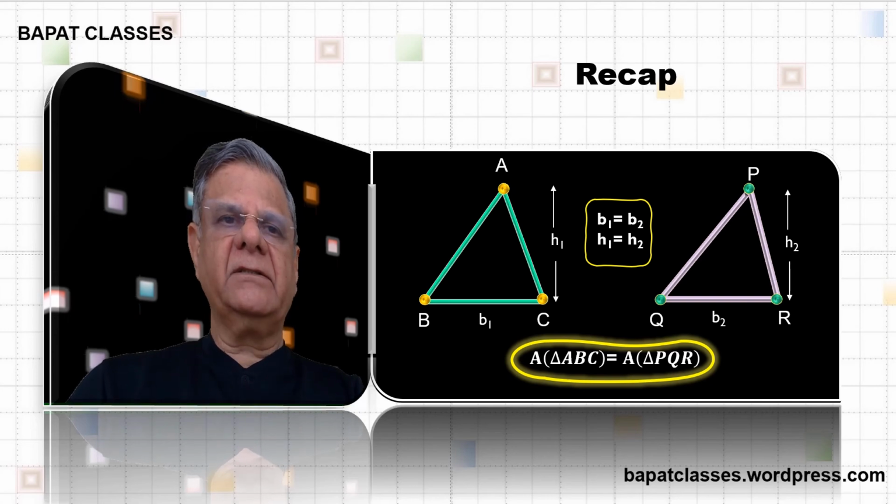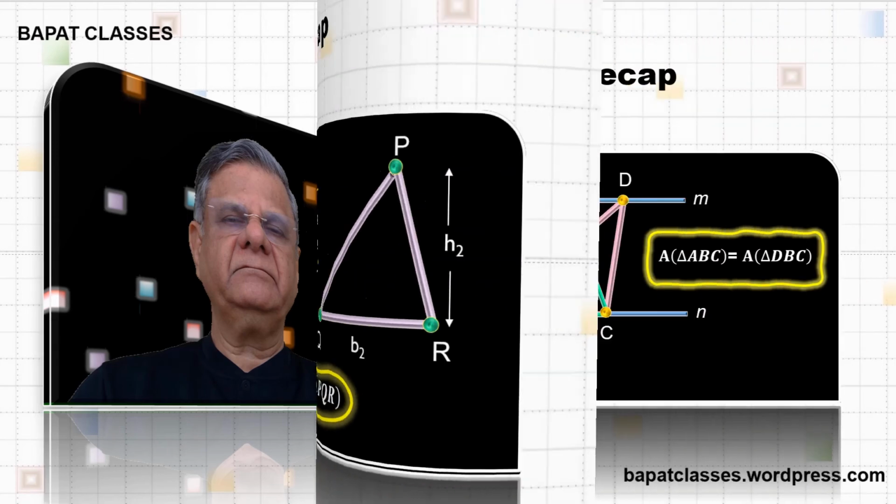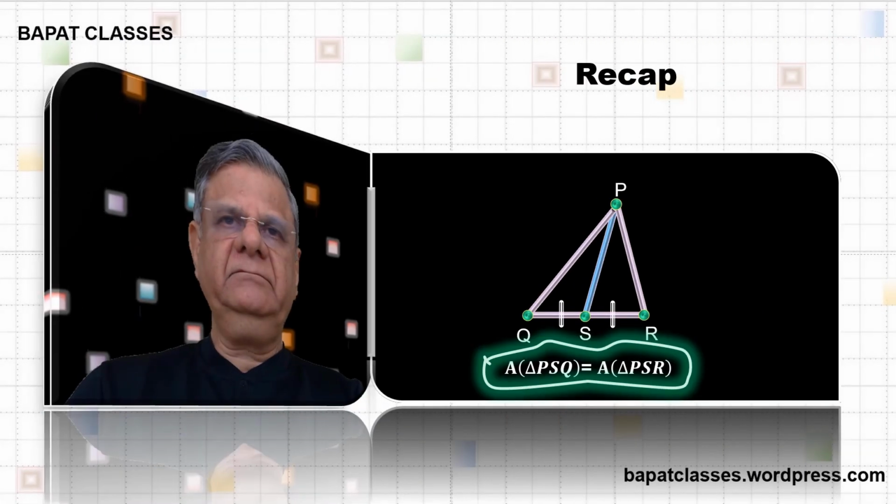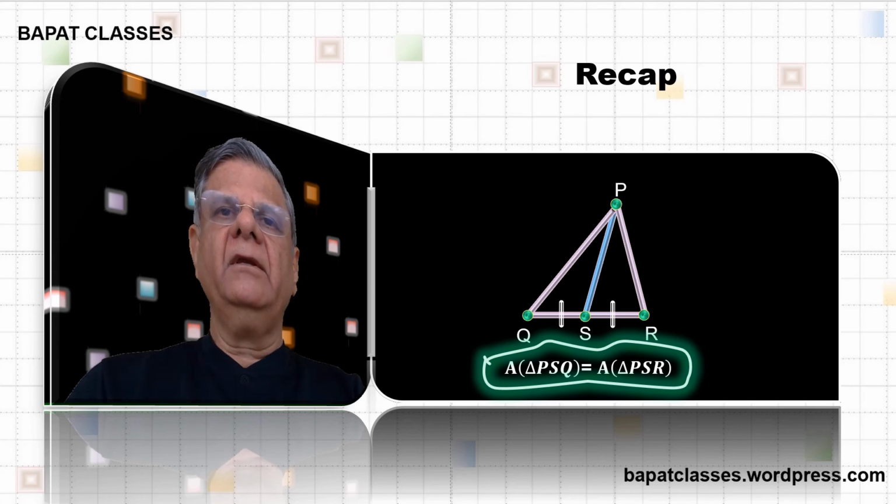Triangles with equal bases and equal heights have same area. When two triangles stand on the same base and lie between the same pair of parallel lines, then they have same area. Median of a triangle divides triangle in two parts of equal areas.